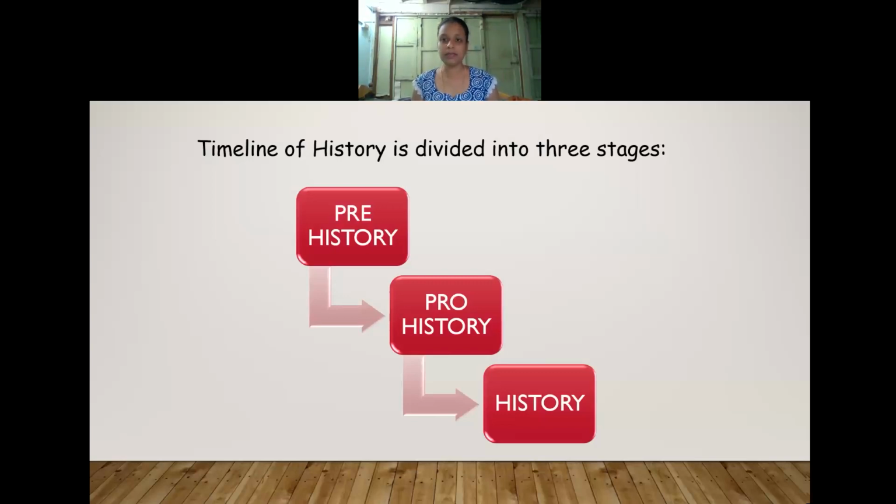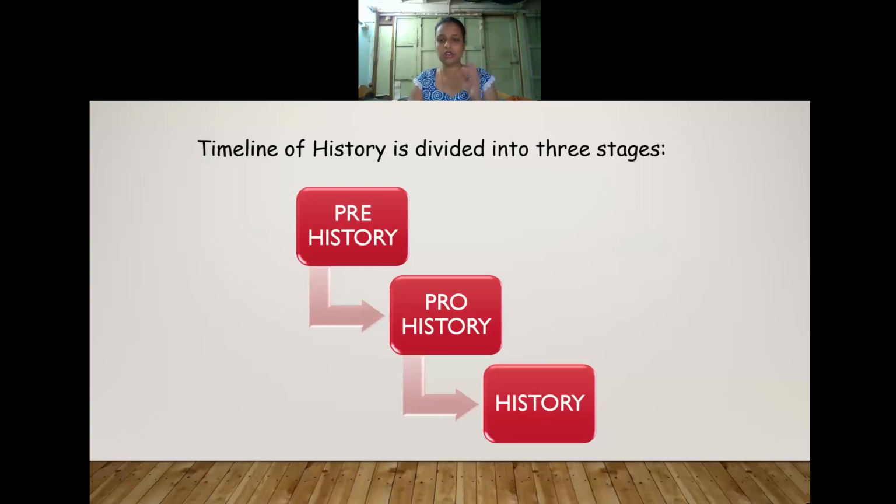Prehistory is based on certain archaeological artifacts. People were living in caves, now we are living in houses. So we can see a lot of changes from prehistory to the present. Proto-history means we find some archaeological artifacts as well as some literary artifacts. History, once again, we divide into three parts: ancient Indian history, medieval Indian history, and modern Indian history.